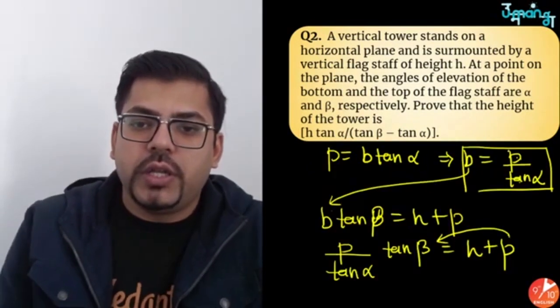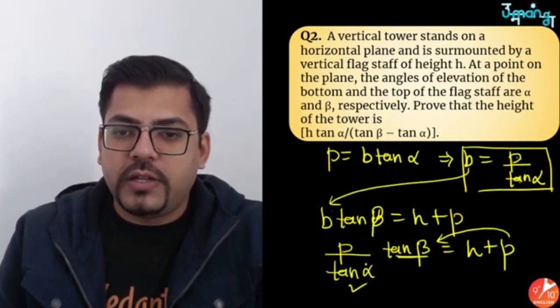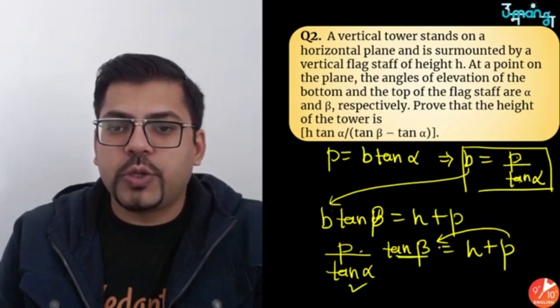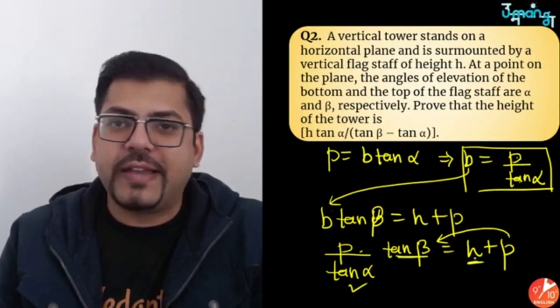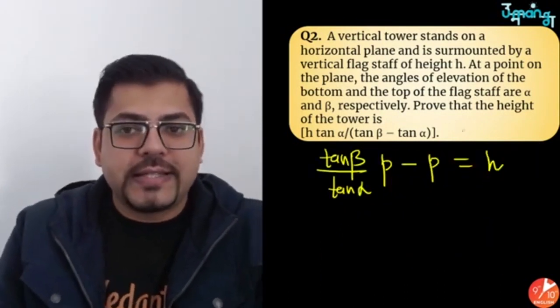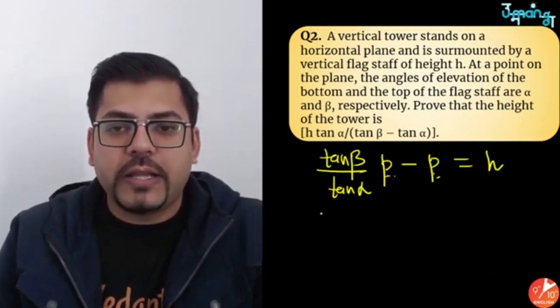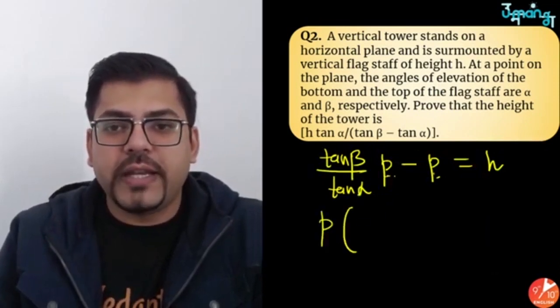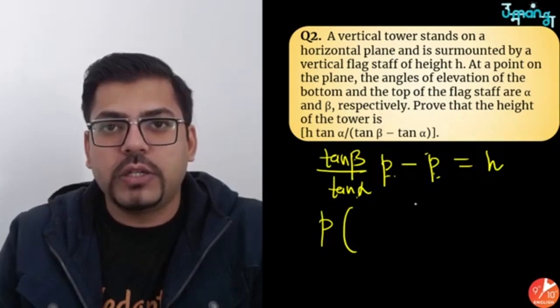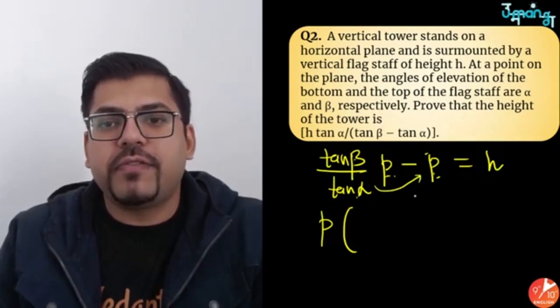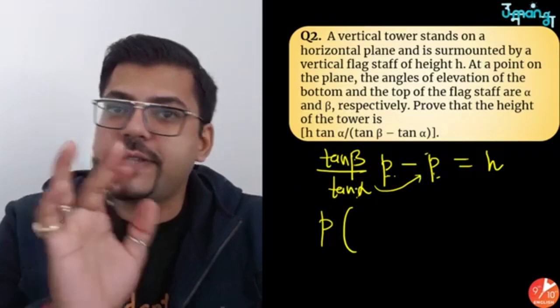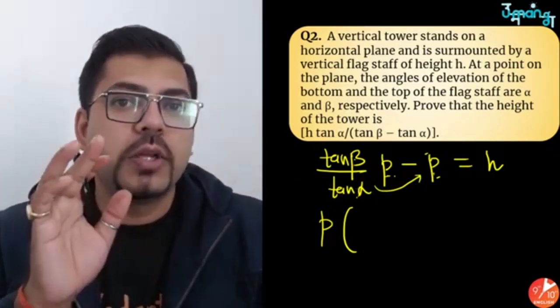See here, we have got tan beta by tan alpha into p, and this p coming to this side, so that is minus p. Here we have h. So that's the same thing which I have written. Now I'll take this p common. What is remaining? Tan beta by tan alpha minus 1. So if I take the LCM, this tan alpha will go here. I'm just solving. There is nothing to make you understand.